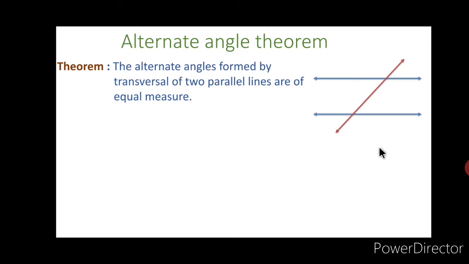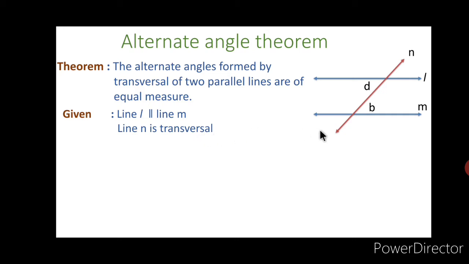The figure is line L parallel to line M and their transversal is line N. And because of these two parallel lines and their transversal, we got angle B and angle D as alternate angles. In the given, we can write line L parallel to line M and line N is their transversal.